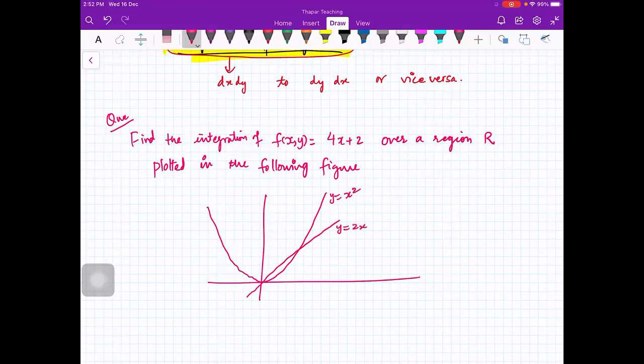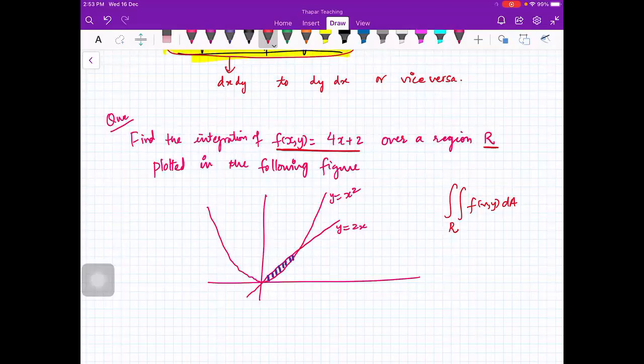No, but the question is to find the integral of this function. This is a function of x only, but you will assume it is a function of y also. But your integration is over a region R. It is one integration. We are talking about the integral of f(x,y) dA over the region R, where region R is here. This is your R. Is that thing clear to everybody?